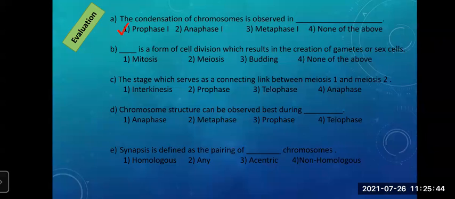Next one: dash is a form of cell division which results in the creation of gametes or sex cells. Mitosis, meiosis, budding, none of the above. Anyone, students?